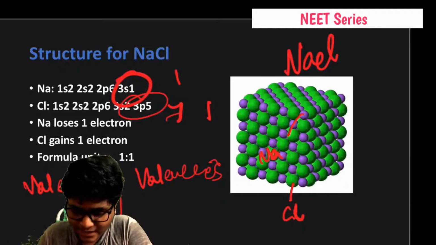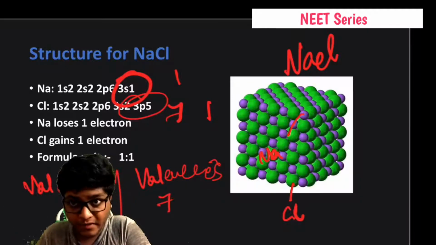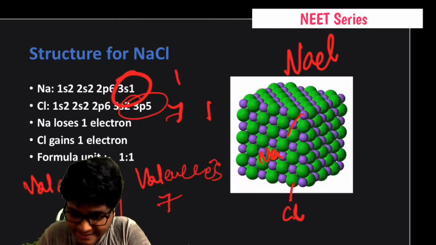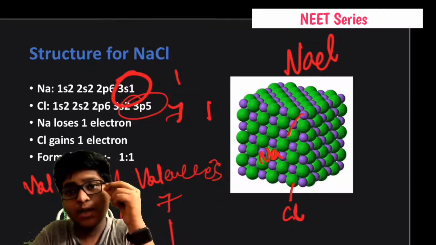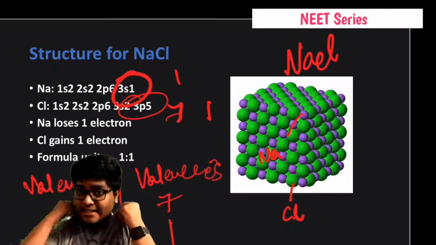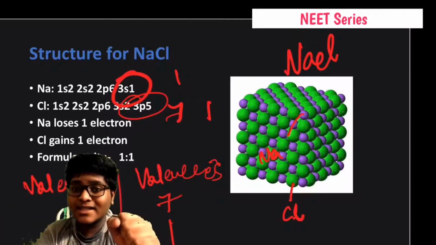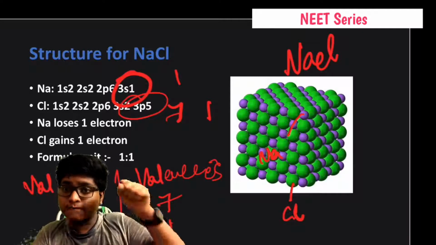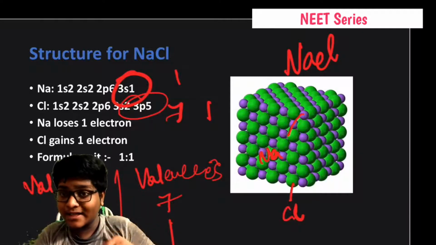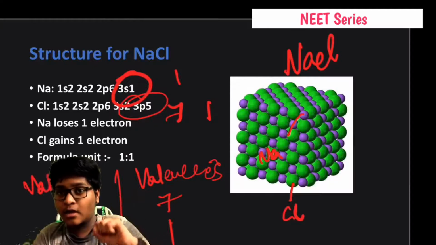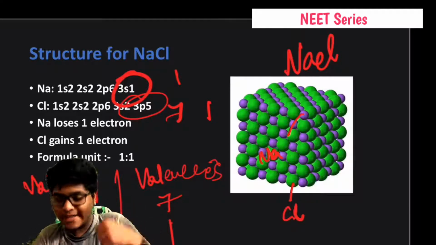Here the valence electrons are 7 in chlorine, and in Na the valence electrons are 1. So what is valency? The combining capacity of an element. It is the number of electrons required to get stability, which may be by losing or gaining.